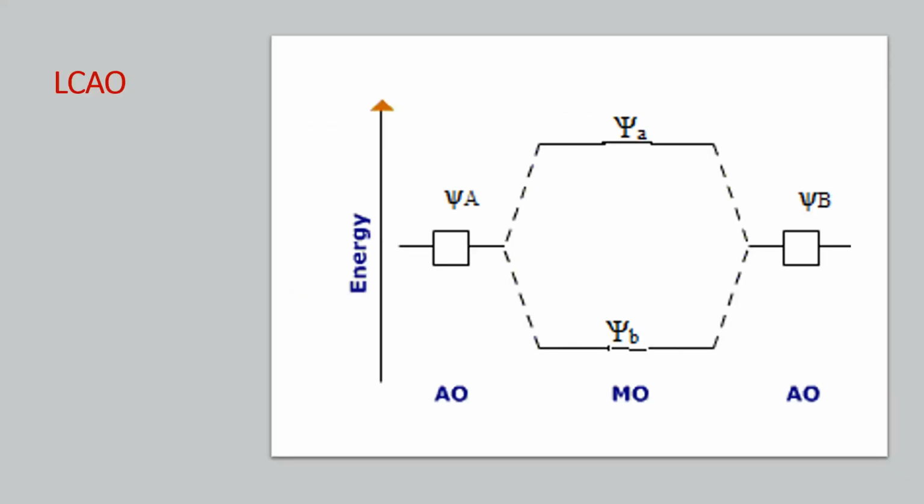So this is about LCAO, linear combination of atomic orbitals. The wave function of one atom and the wave function of the other atom combine, and two atomic orbitals give rise to two molecular orbitals.